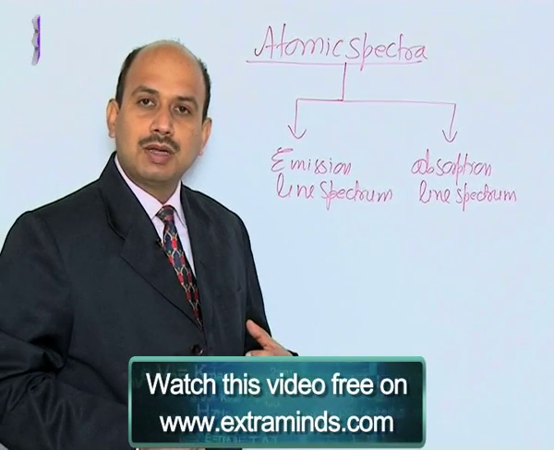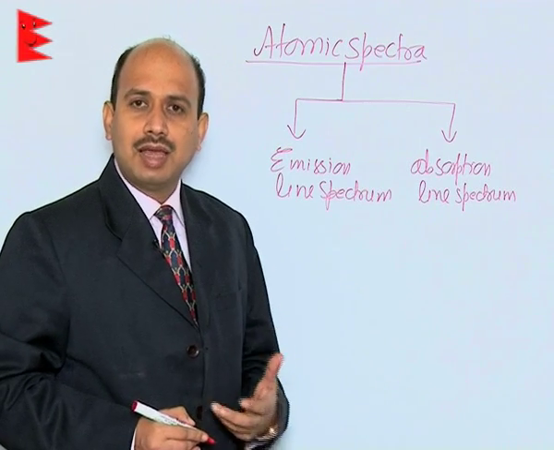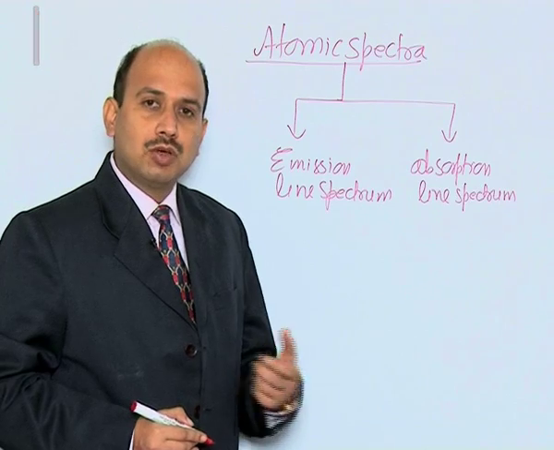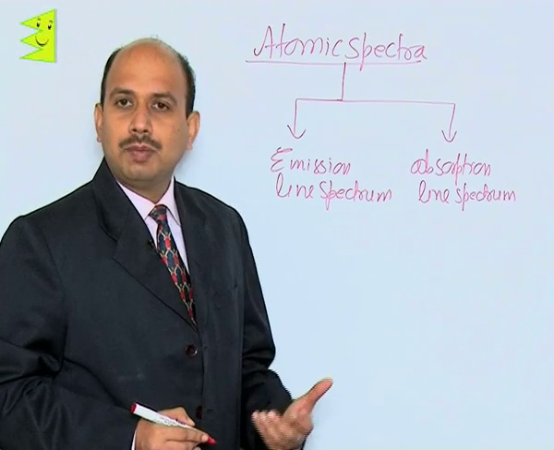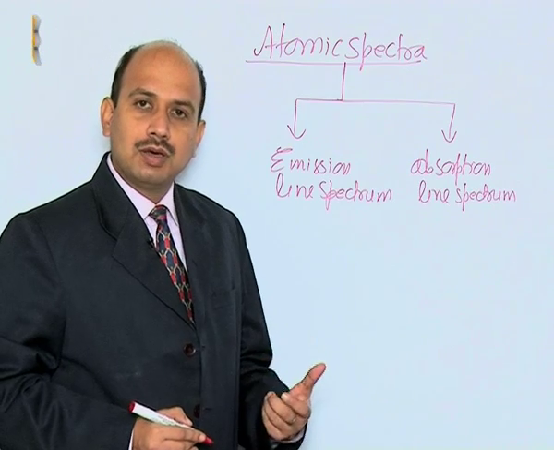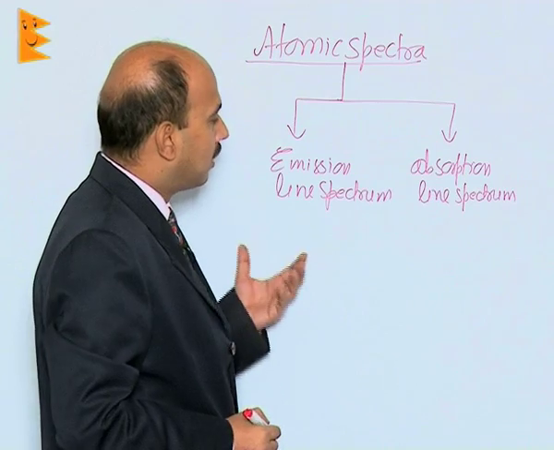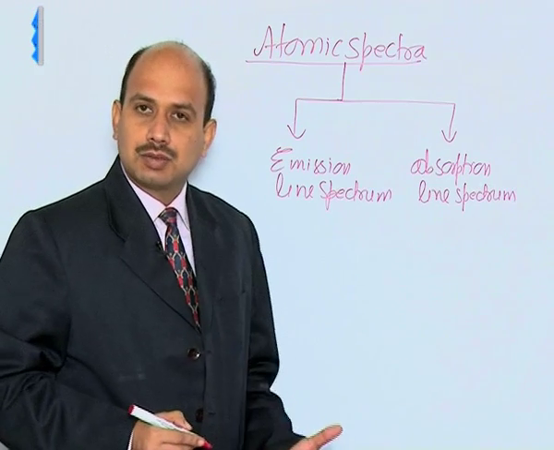This type of spectrum is known as emission line spectrum, because every atom of gas can emit a particular wavelength or certain wavelengths. All the wavelengths cannot be emitted by a gas. So, certain wavelengths or particular colors of the light can be emitted by certain gases. So, this type of spectrum is taken as emission line spectrum.